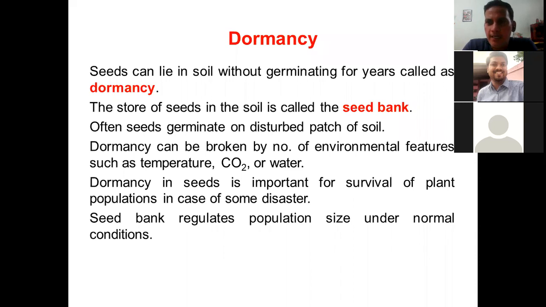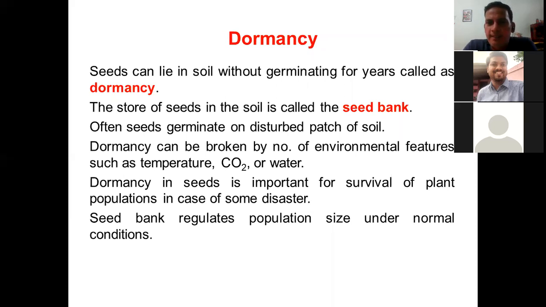Until ideal conditions are available, let's say for example, availability of optimum temperature, moisture, sunlight, until that is available, these seeds will not grow. The store of seed in the soil is called the seed bank. So it is possible that the seeds may lie as dormant seeds in the soil.